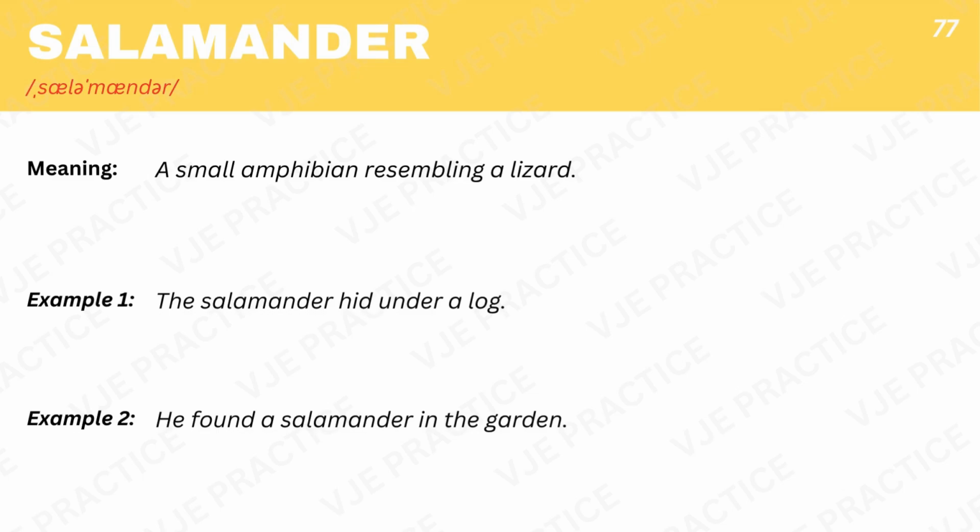Salamander, a small amphibian resembling a lizard. Example 1. The salamander hid under a log. Example 2. He found a salamander in the garden.